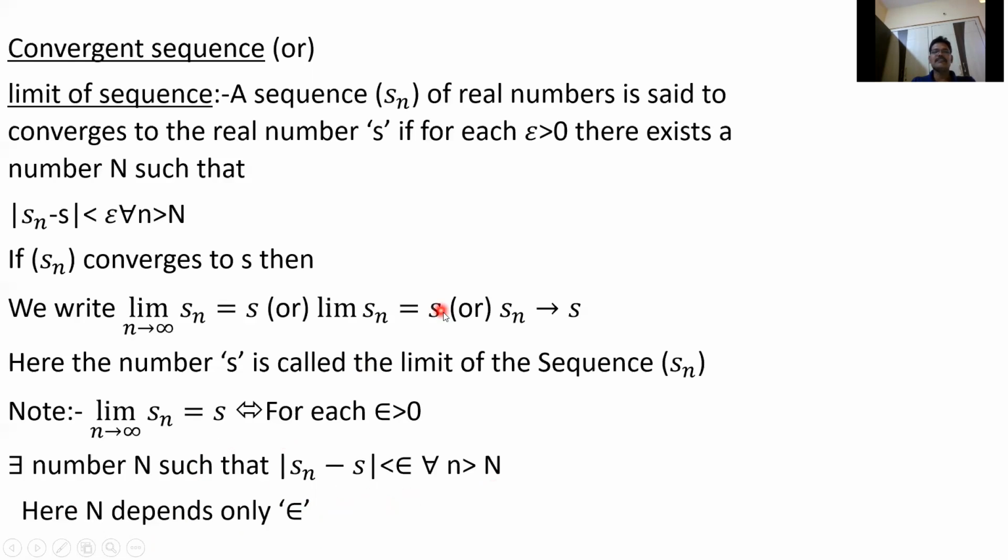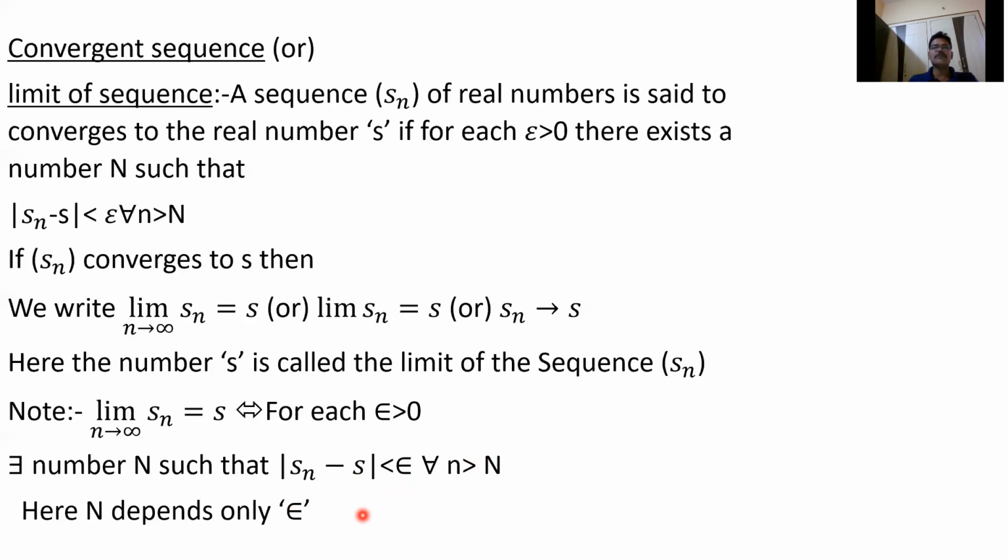So limit Sn equal to S means limit n tends to infinity Sn equal to S. If you take any epsilon greater than 0, however small it may be, there exists a number N such that the difference between Sn and S is less than epsilon for all n greater than N. After the Nth term in the sequence, the difference between that term and S is always less than epsilon. Here N depends only on epsilon. This is the definition of the limit of the sequence.